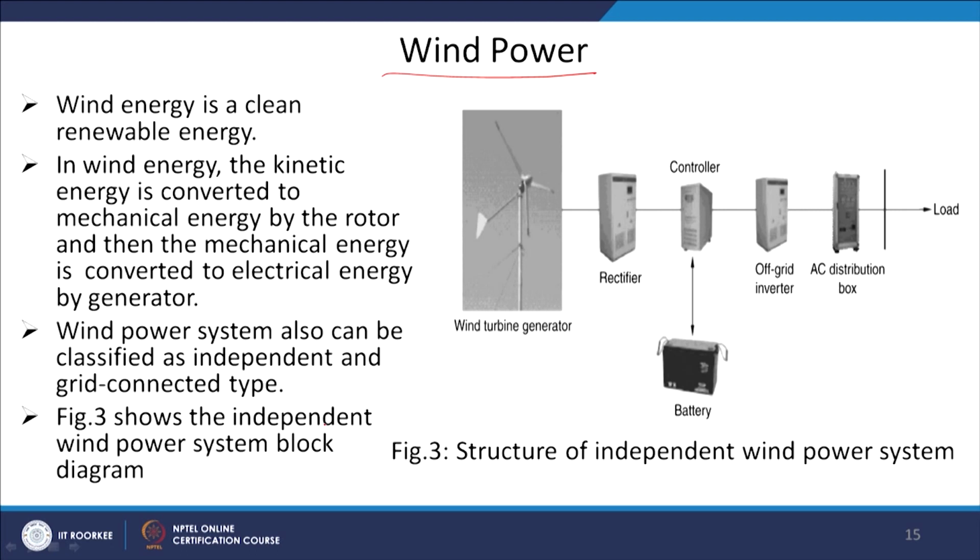So, this is the system: you have wind power, thereafter we may have a rectifier, and thereafter a controller. Essentially it controls the flow of this power, because if there is extra power, this is something called wind farm commitment. If the load does not require that extra power, it will be put into the battery, and ultimately this will be monitored by the controller. Thereafter you have an off grid inverter, then you have a distribution box of AC, and you will feed it to the load. So, this is the kind of structure of an independent AC power system, and essentially these are the entities of the AC power system.